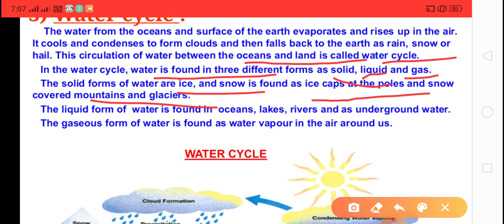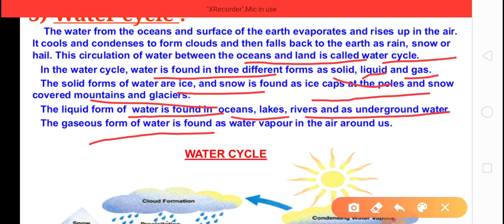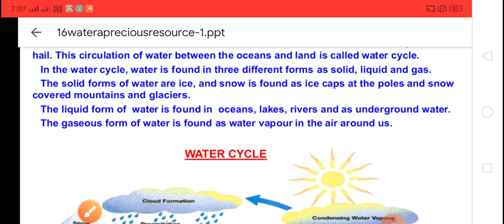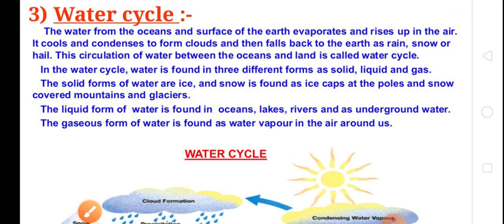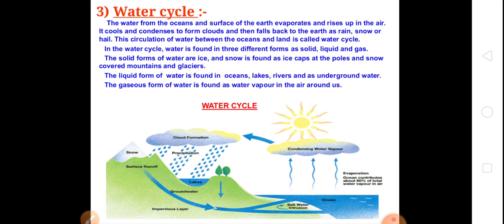Second, the liquid form of water is found in oceans, lakes, rivers and groundwater. Now the gaseous form of water is found as water vapor in the air around us. Okay, so this is about the water cycle that we have discussed today.